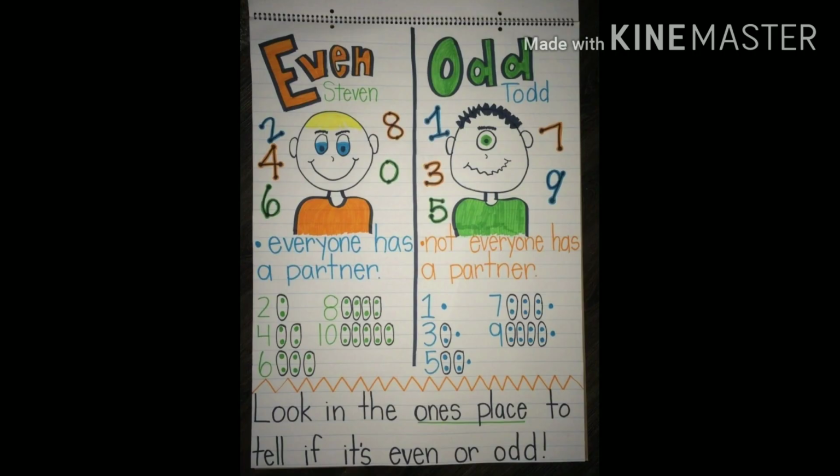Now here we can see two charts. There are two boys, Steven and Todd. Steven has the numbers 2, 4, 6, 8, 0. And Todd has the numbers 1, 3, 5, 7, 9.